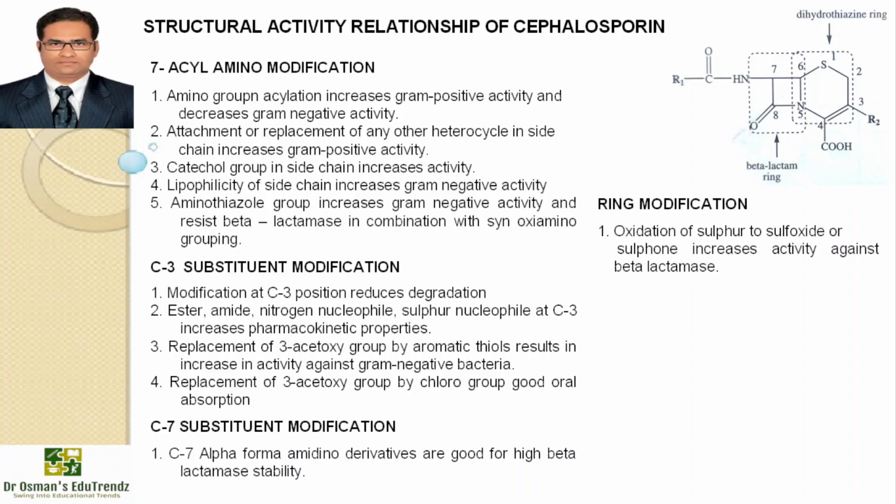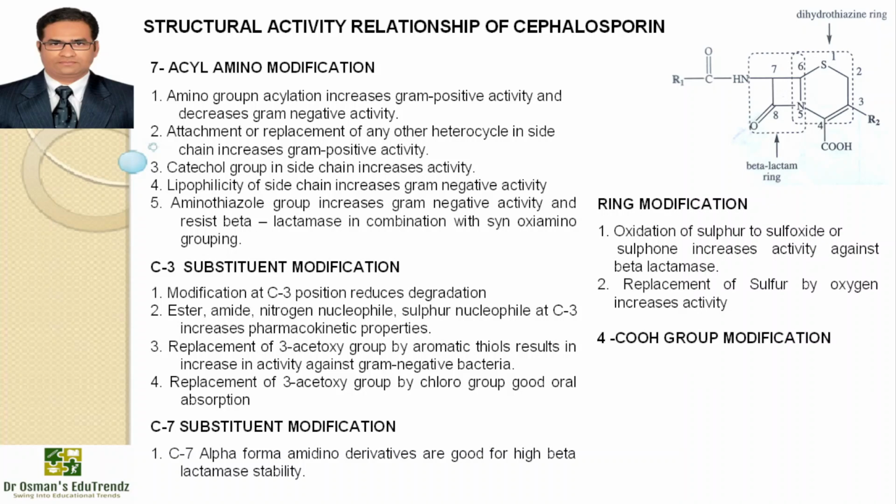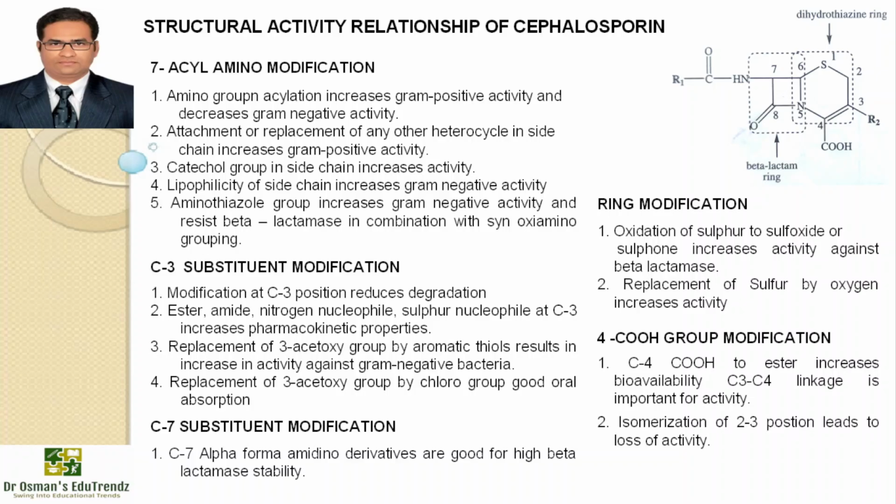Ring modification: oxidation of sulfur to sulfoxide or sulfone increases the activity against beta-lactamase enzyme. Replacement of sulfur by oxygen increases activity. And the fourth carboxylic acid group modification: converting the fourth carboxylic acid group to an ester increases the bioavailability. The C3-C4 linkage is important for the activity. Isomerization of the second and third position leads to loss of activity.